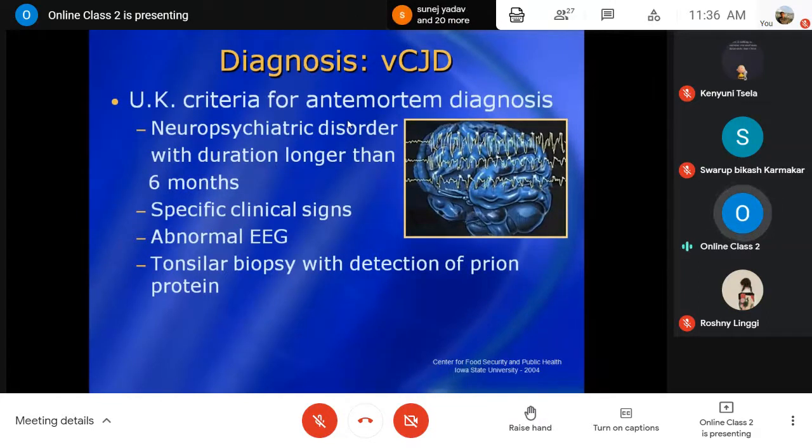But you have to go for an EEG, electroencephalography, by which you can see the condition of the brain. Then another technique is tonsillar biopsy for the detection of the prion protein. That way it can be diagnosed in the laboratory.